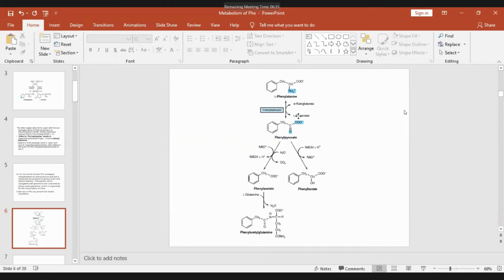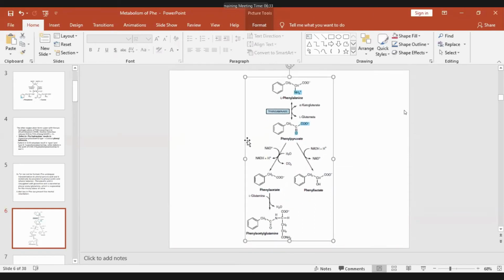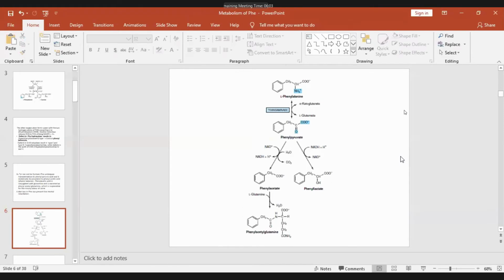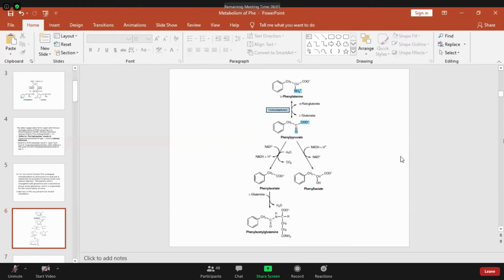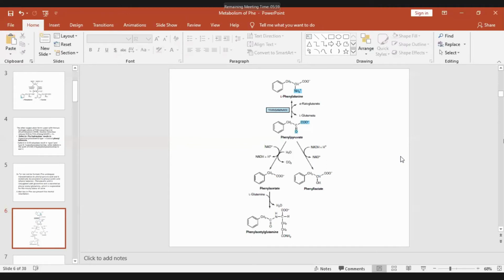So because phenylpyruvate and phenylacetate are both keto acids, they are called phenylpyruvic acid and phenylacetic acid. So that's why the condition is called phenylketonuria. So phenylalanine hydroxylase is deficient, and it is phenylacetylglutamine which gives the characteristic mousy odor in this condition.